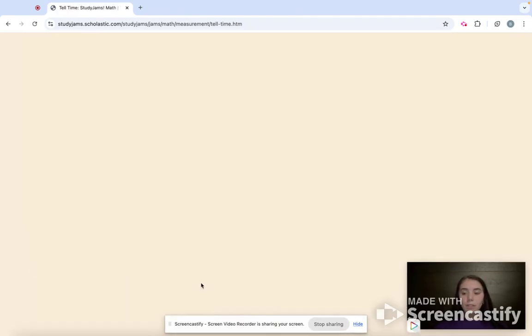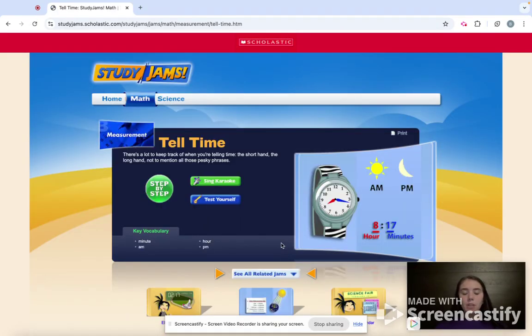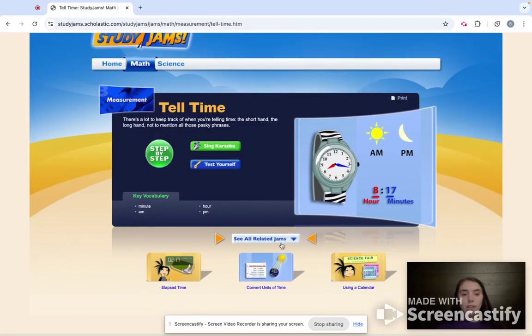So when you click on that little tab at the bottom, it is going to bring you to a section that's all about how to tell time. It's going to give you a brief little summary. This one for tell time says, there's a lot to keep track of when you're telling time. The shorthand, the longhand, not to mention all those pesky phrases.